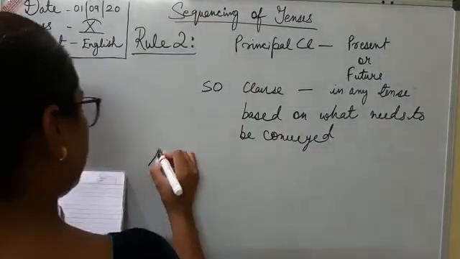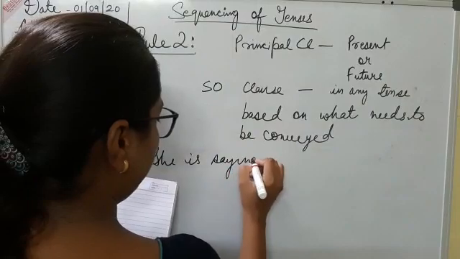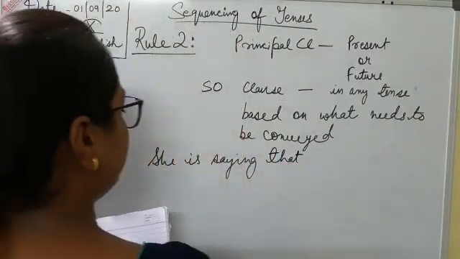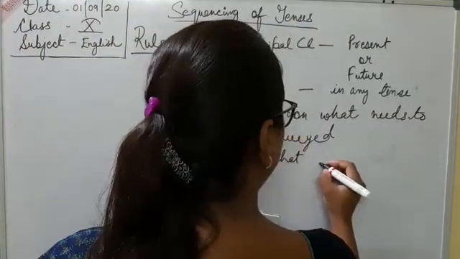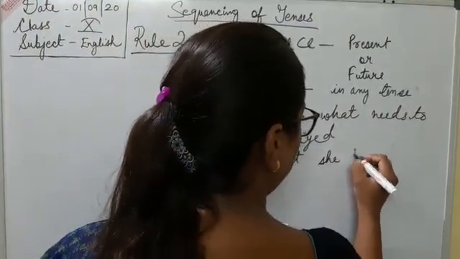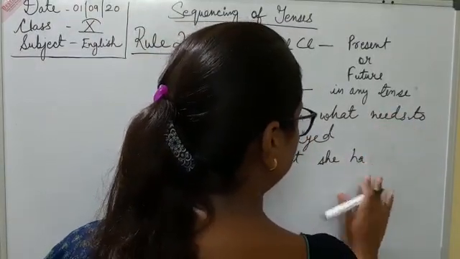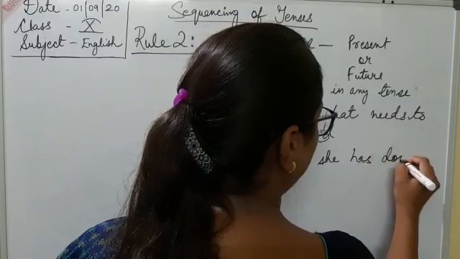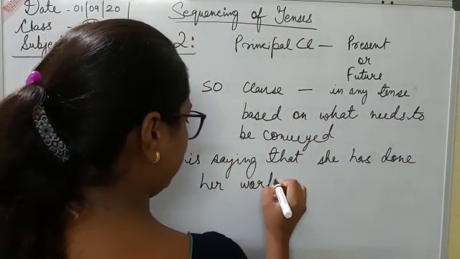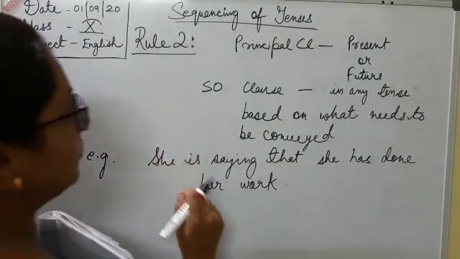For example, she is saying that she has done her work. This is the example for rule number 2.